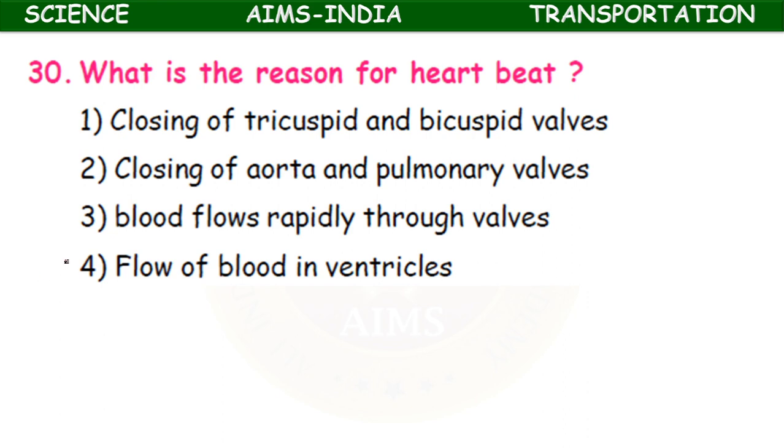Flow of blood in ventricles is the right reason for heartbeat. Okay, so once the blood flows into the ventricles, then the heart contracts, and then only the sound is produced.